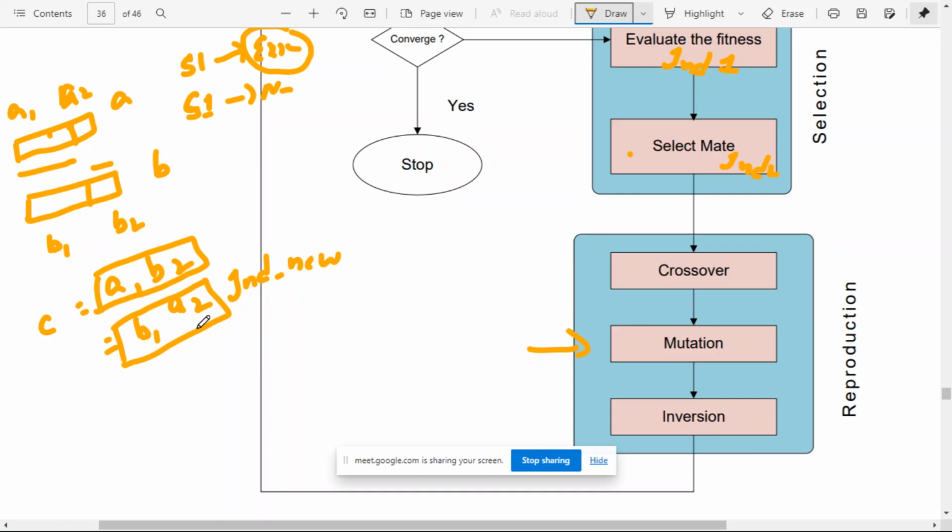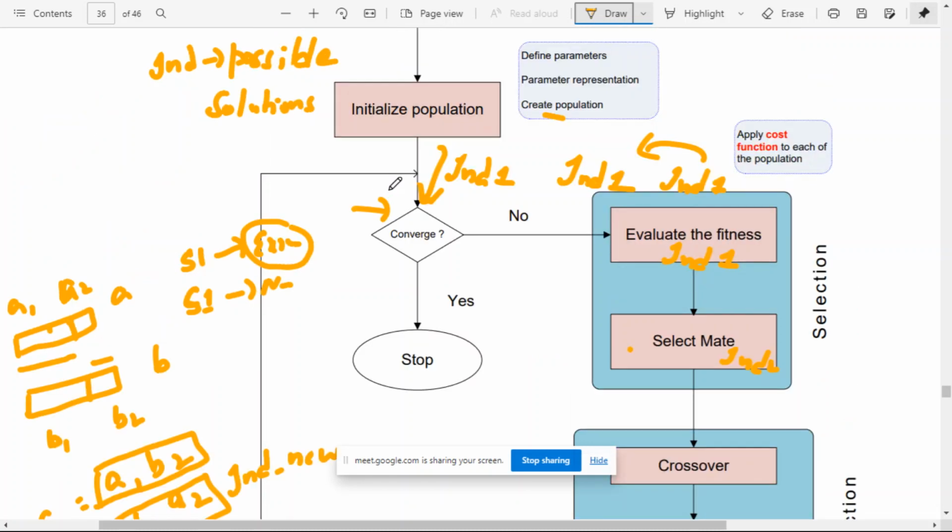Then we go for a process called inversion, where we also perform some change in the genetic code, or this individual's bit values. After all these steps a new individual or new solution is created, and then we check whether it converges or not. If it has converged, stop the algorithm; otherwise repeat this process.